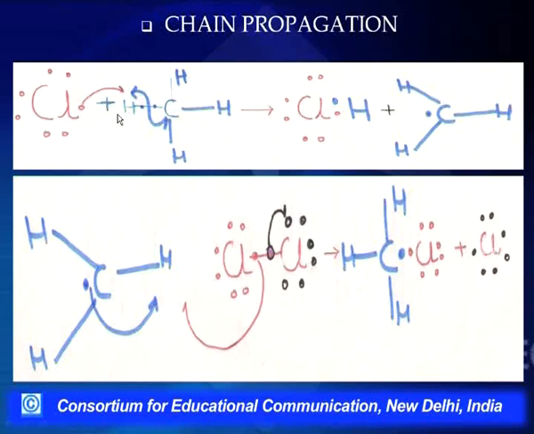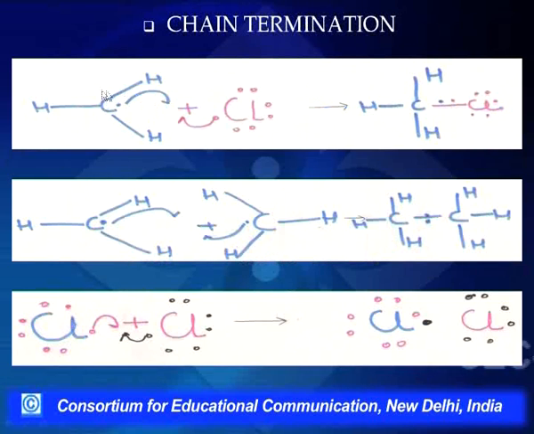How can we say it's a chain reaction? Just by having very few atoms of chlorine, or chlorine free radicals, with the help of a very little amount of light, we can have thousands and thousands of product molecules. The second point is the last step, the chain termination step, where two free radicals react among themselves to give a neutral molecule. So this chain termination step is an exothermic reaction.